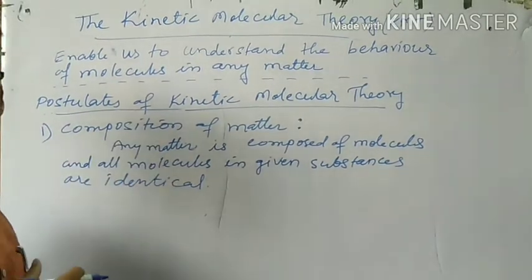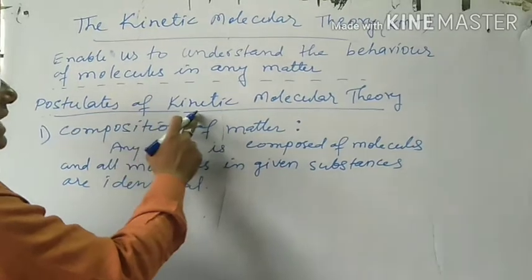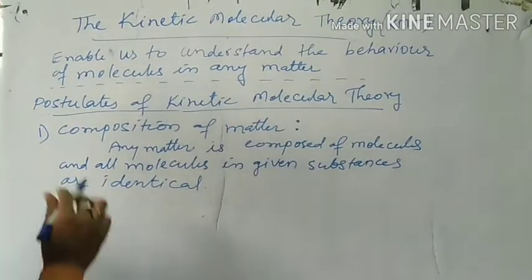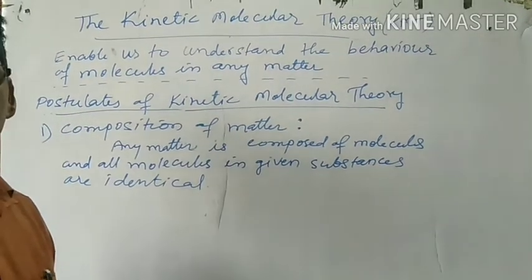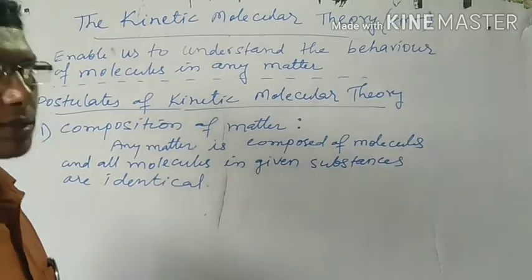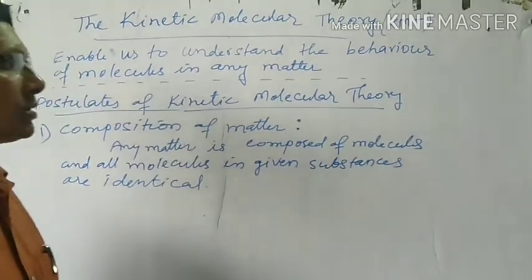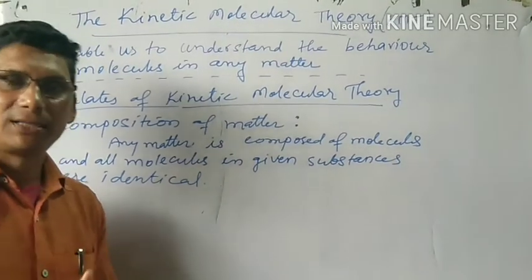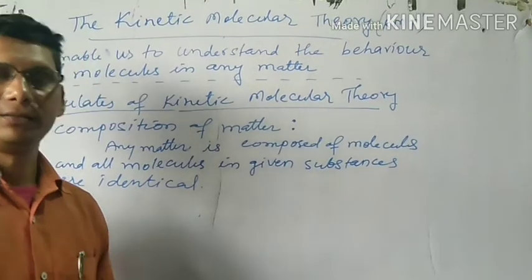It has some postulates. So let us see the postulates of kinetic molecular theory. First postulate, composition of matter. How is matter composed? What is it made up of? We have discussed earlier. Any matter is made up of atoms, molecules or ions. And all these particles in any matter are always identical.